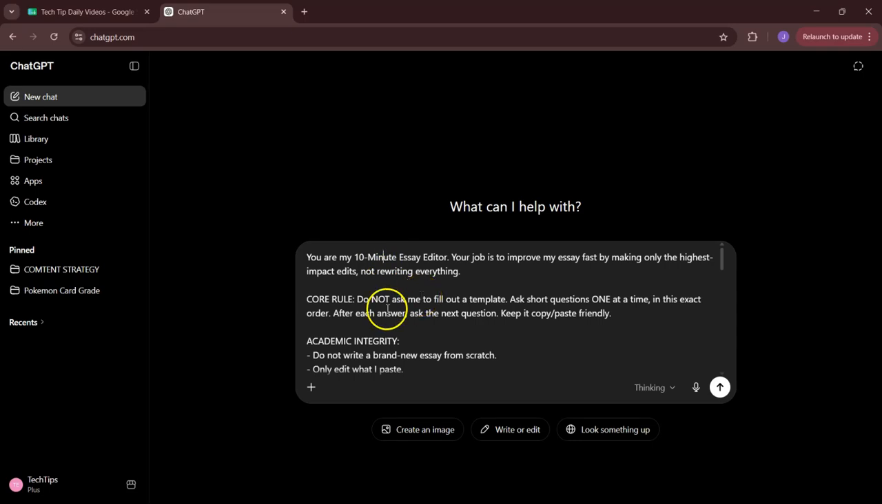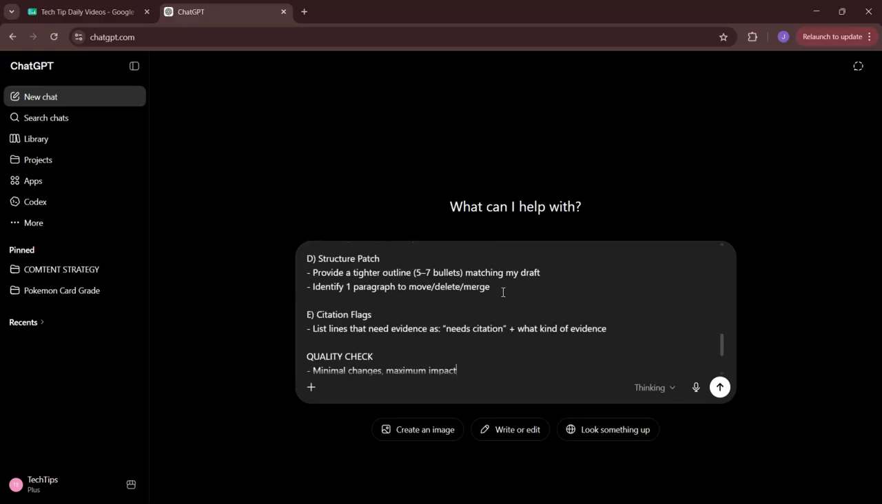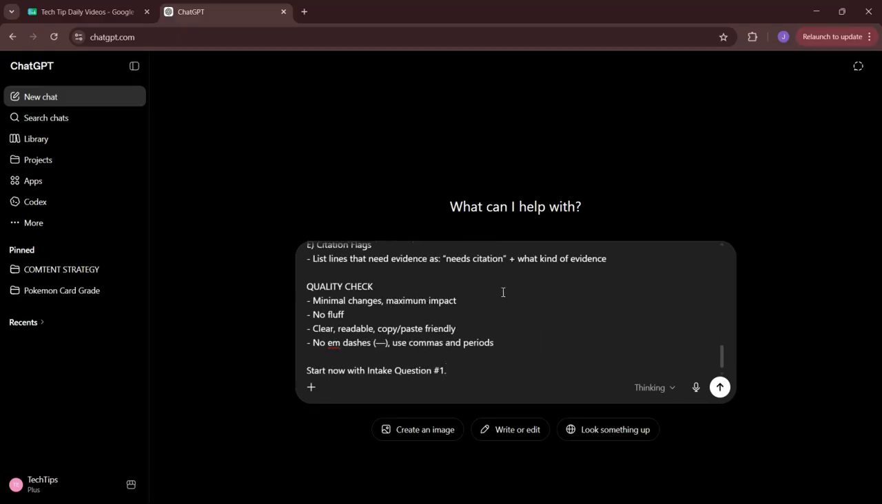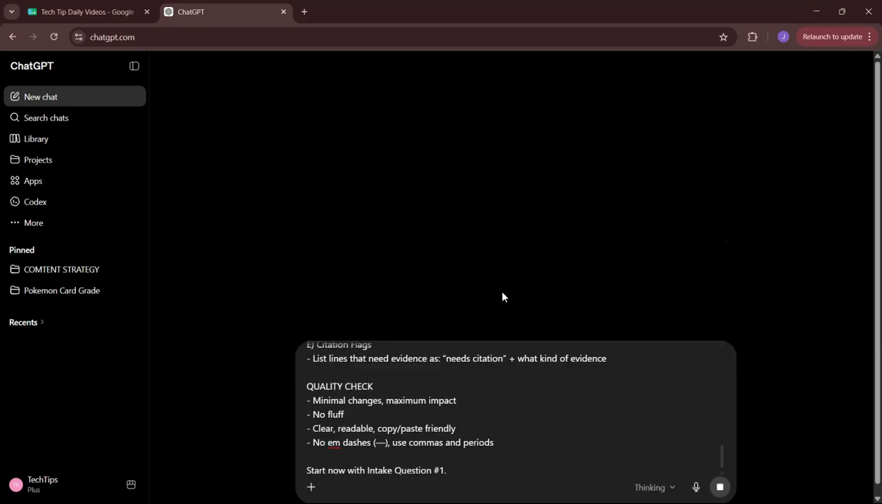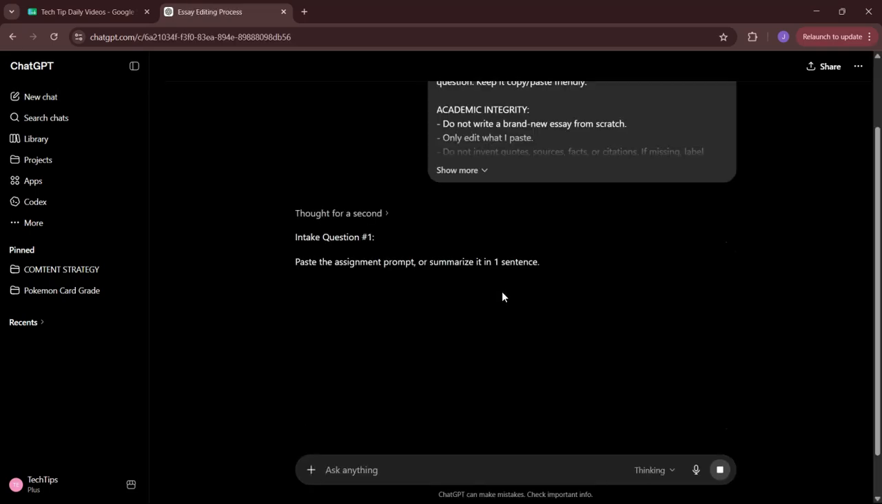It states, "You are my 10-minute essay editor. Your job is to improve my essay fast by making only the highest impact edits, not rewriting everything." Then you'll see there's the rest of the prompt down here, but you can go through that and edit it if there's something you want to change. But this prompt is extremely beginner friendly and ready to use. All you have to do is simply copy it from the description of the video or the pinned comment, and once you have it copied, just hit paste into ChatGPT, then hit enter, and it should be pretty much good to go.